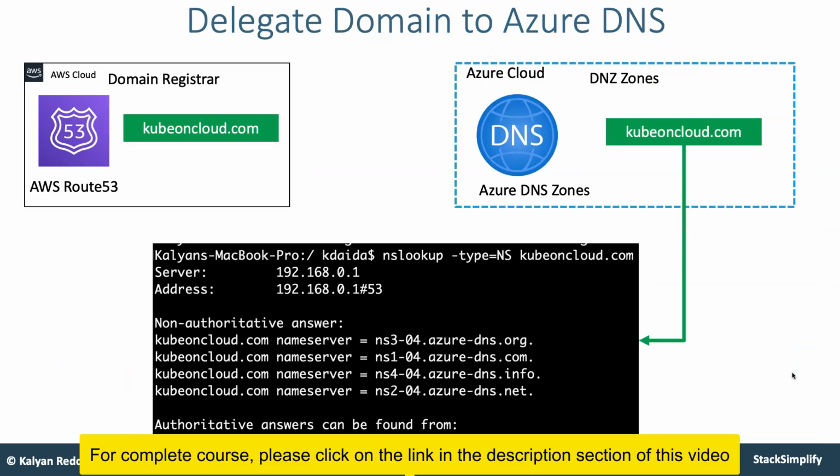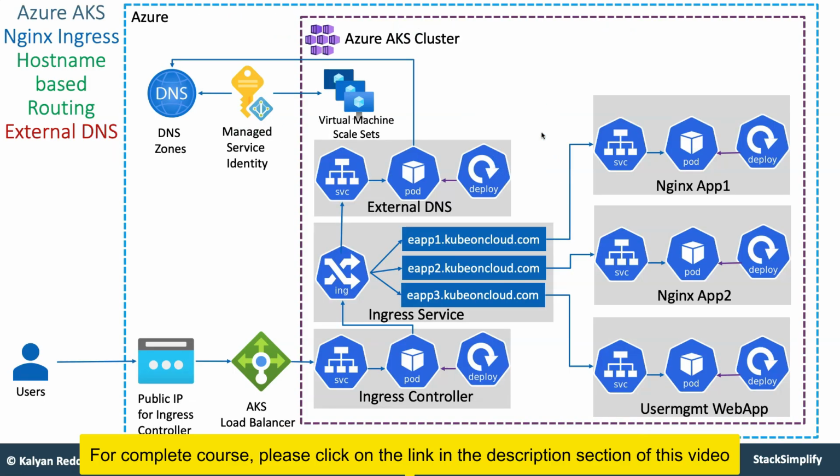After that, you will need domain name based routing in Ingress. For that purpose, you will use the Azure DNS Zones concept here. If you have any registered domain anywhere, you will delegate the domain to Azure cloud and then leverage Azure DNS Zones to implement the domain name based routing in Ingress.